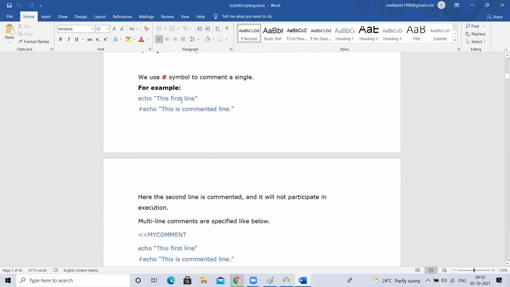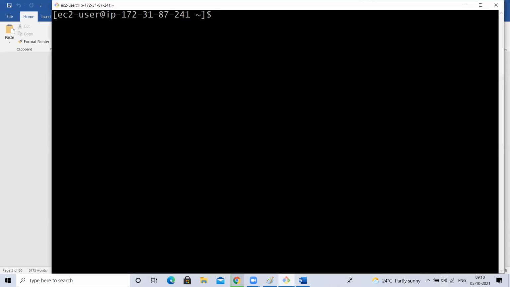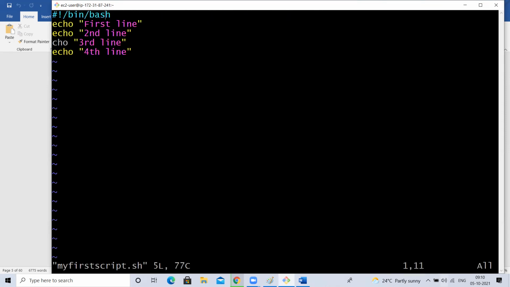Next, we discussed about test, right? Next, let me discuss one more thing. This is my file. If I run this file, all 4 lines will be executed. But for now, what I want to do is I don't want to allow the second and third lines to be executed. So I'm commenting those.